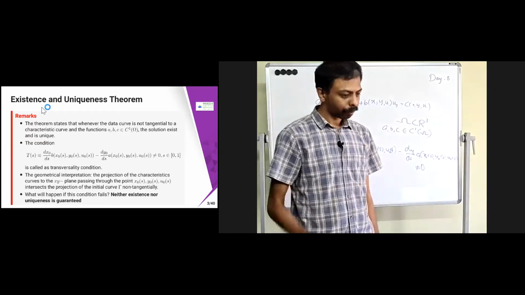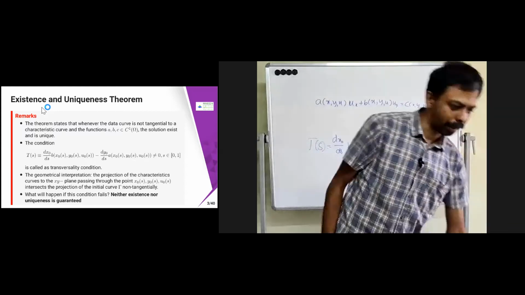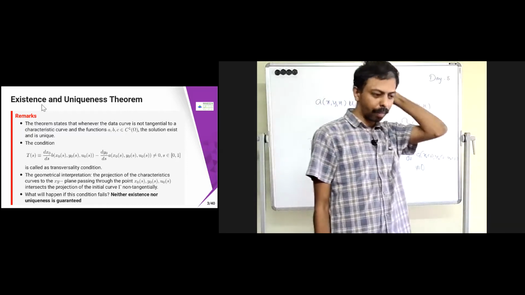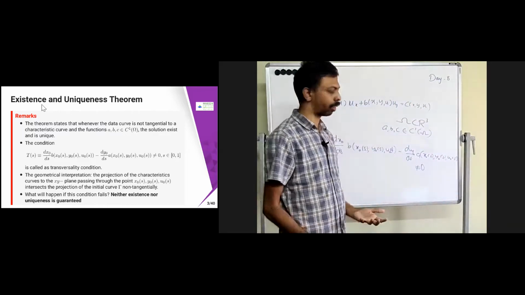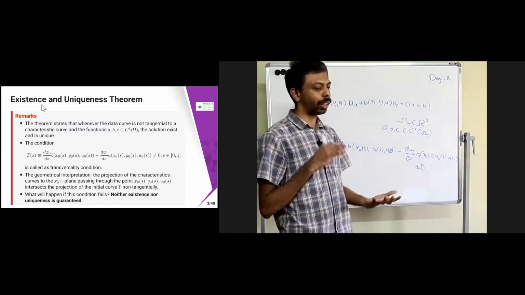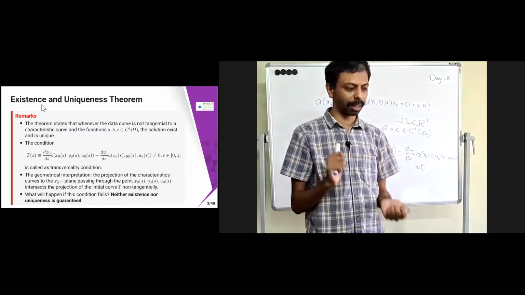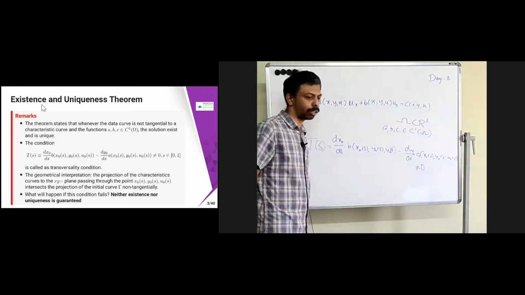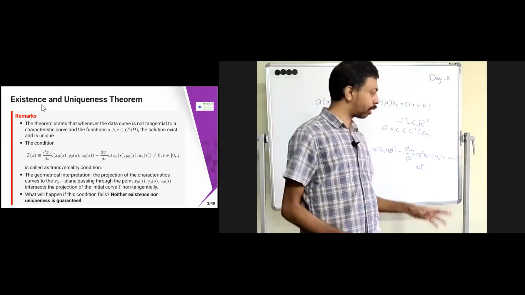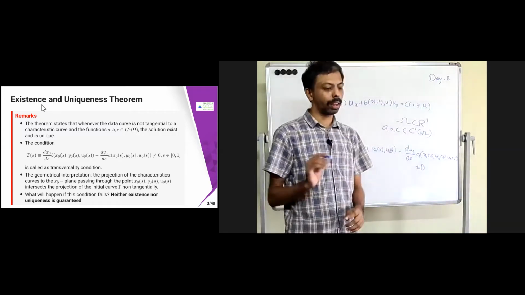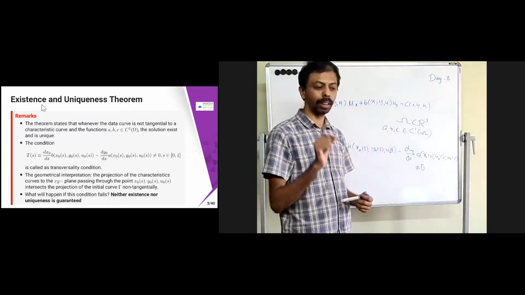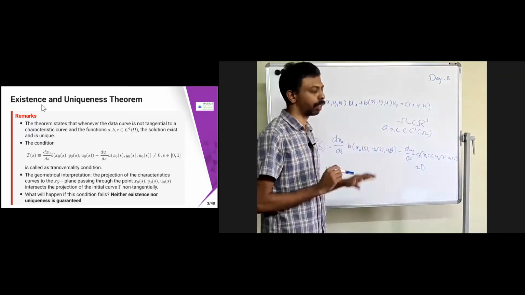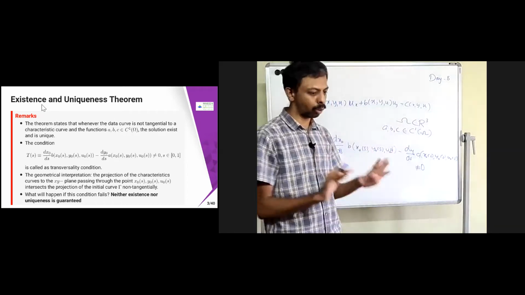Now the remark. What this condition is saying is that when the initial curve is not tangential to the characteristic curve, and the functions are in C¹(Ω), then the theorem guarantees existence and uniqueness. So this is roughly the outline of the theorem.